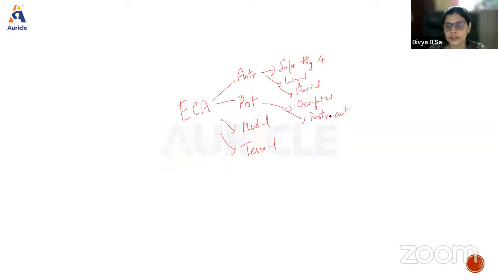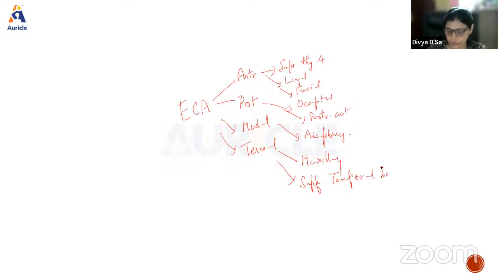Medial will be the ascending pharyngeal. Terminal will be the maxillary and the superficial temporal branches.